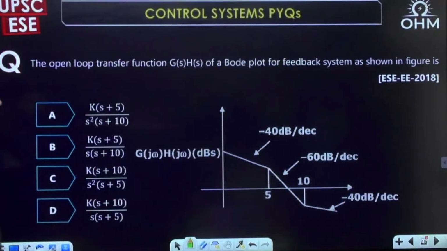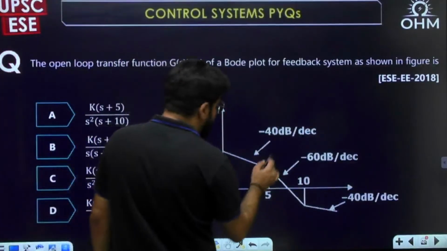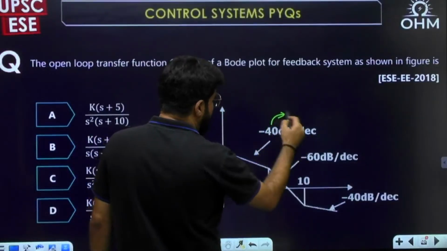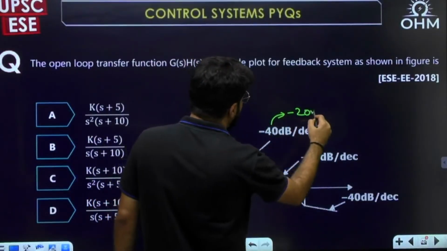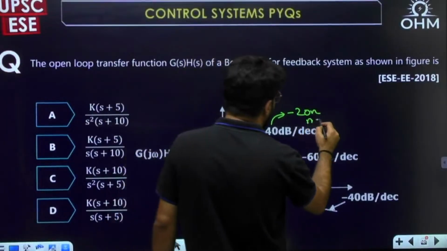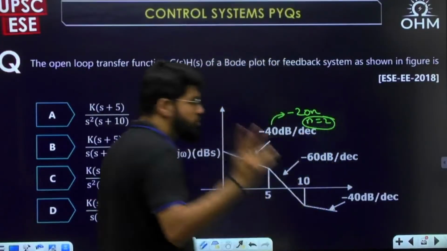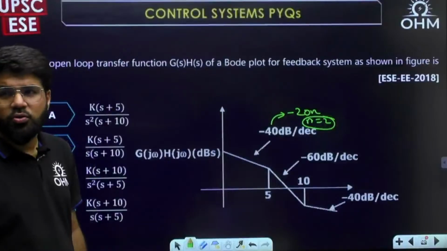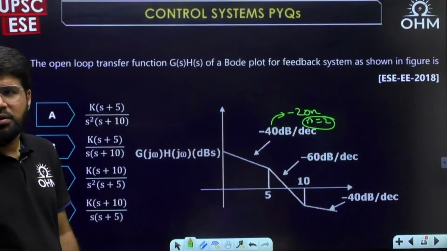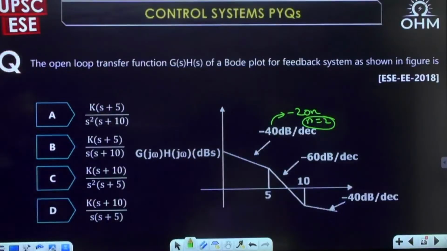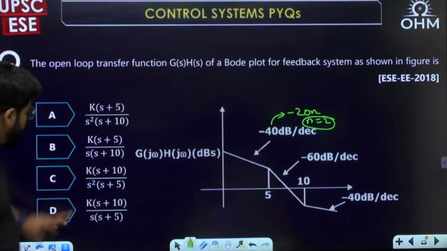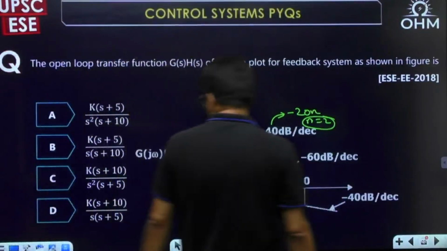So see, first of all, look into the initial part. The initial part is having how much slope? Minus 40. Whereas it should be having the slope minus 20n. That means what is the value of n? n is 2. Two poles at origin. So definitely two poles at origin means either A or C.